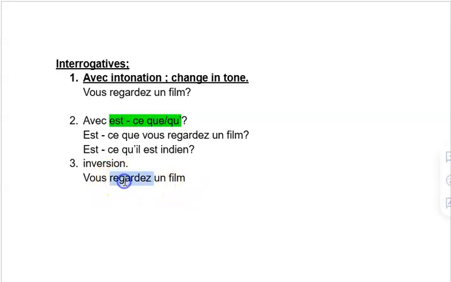What you have to do is identify the verb. The verb will be immediately after the subject. If two verbs are there, you have to take the first verb and keep it as the first word in the sentence. Then a hyphen you have to keep, and then the subject pronoun. This is about the inversion.